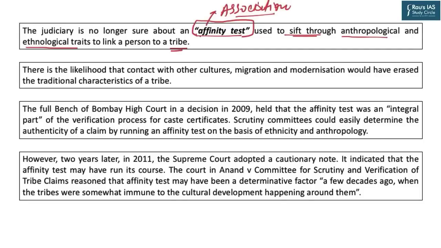And this affinity test is done on the basis of some parameters like deity, rituals that the individual and the tribes follow, mode of marriage, death ceremonies, method of burial of dead bodies, and other such parameters. So the certificate issuing authority matches these traits in the individual with the anthropological and ethnological traits of the tribe. But lately, a bench of the Supreme Court has opined that there is likelihood that contact with other cultures, migration, modernization, would have erased these traditional characteristics of a tribe.